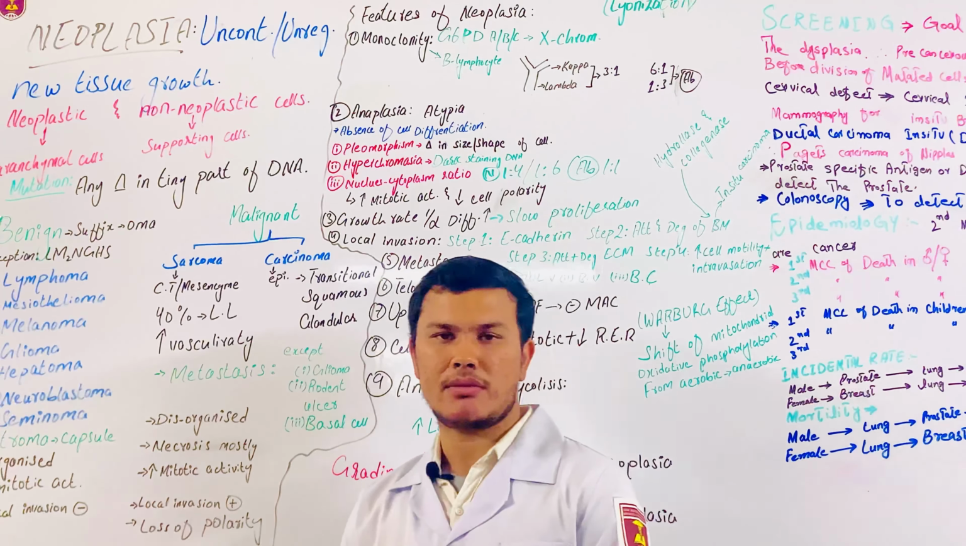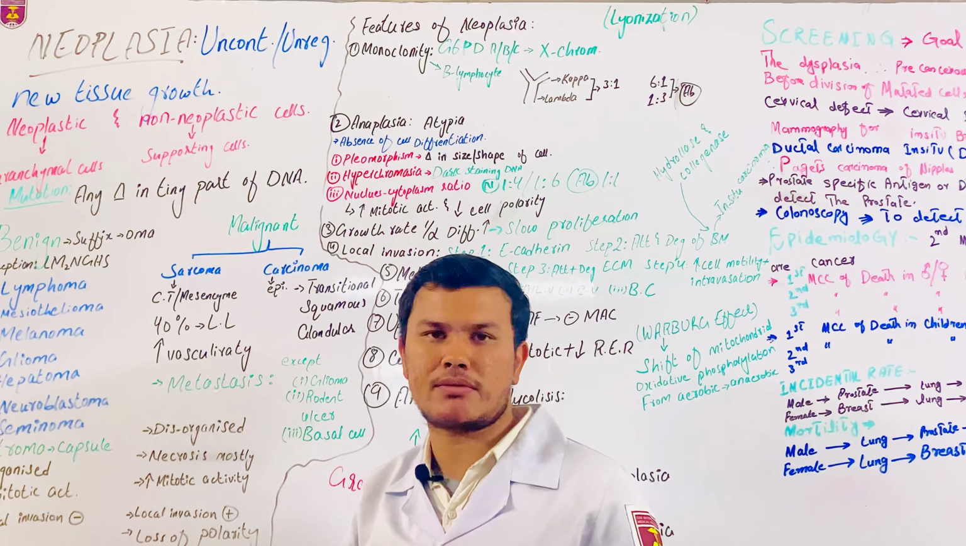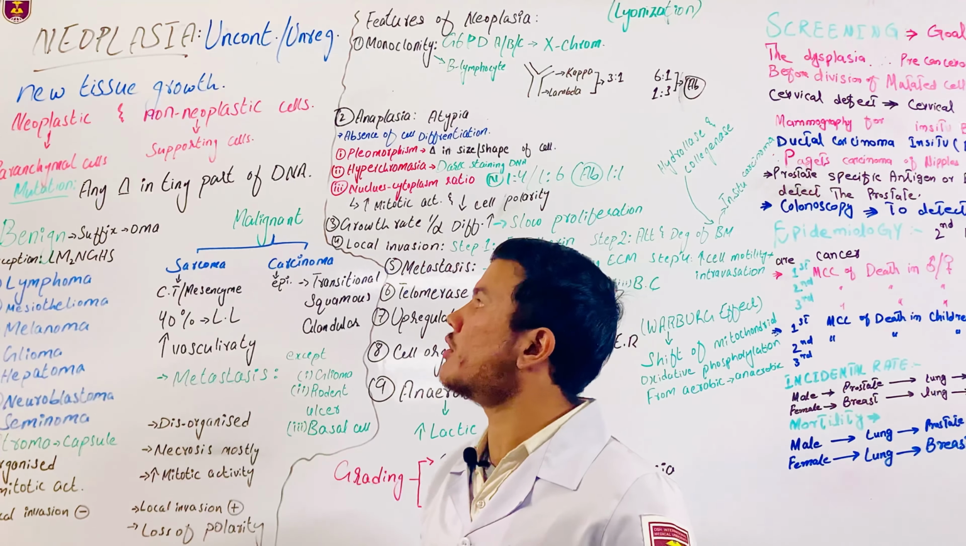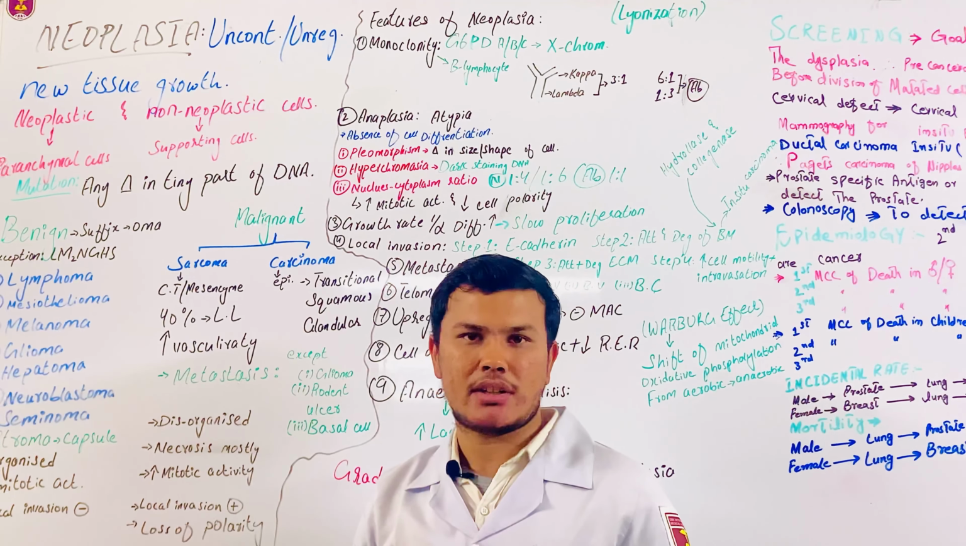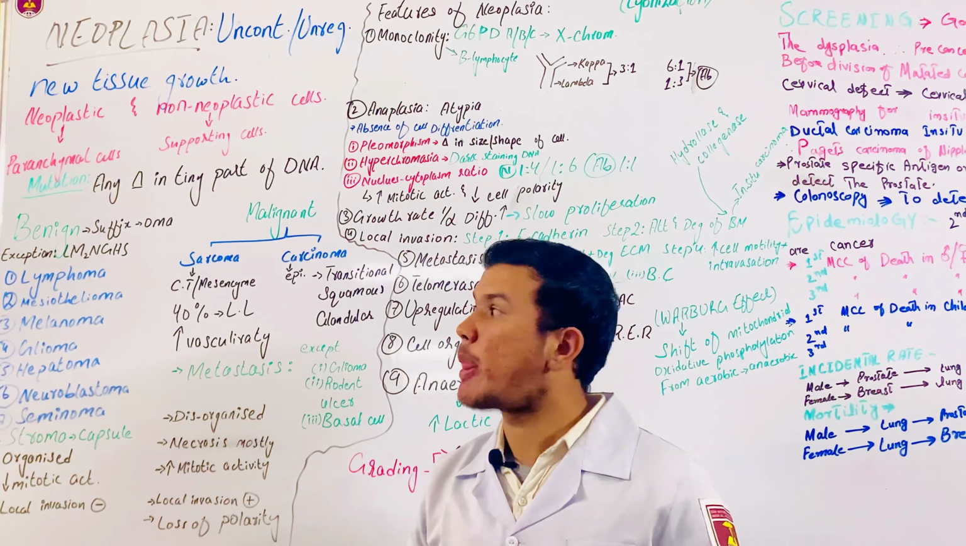Now, for example, what is the neoplastic tissue? Neoplastic cells are called the parenchymal cells. For example, in the liver the parenchymal cells are hepatocytes, right? And the next one is non-neoplastic cells. Basically, non-neoplastic cells means the supporting cells of our body. And the next thing is mutation. Now, what is mutation? Any change in a tiny part of DNA is called mutation.